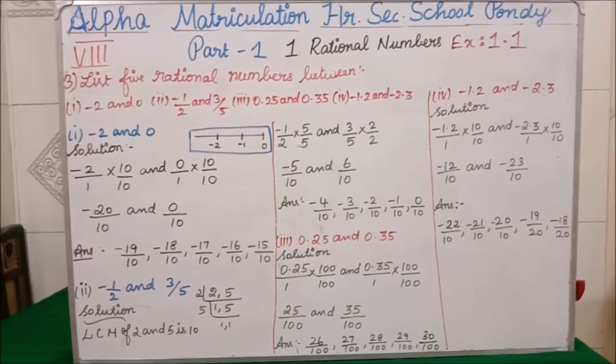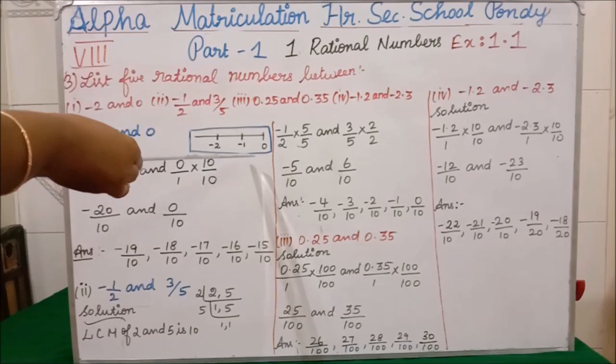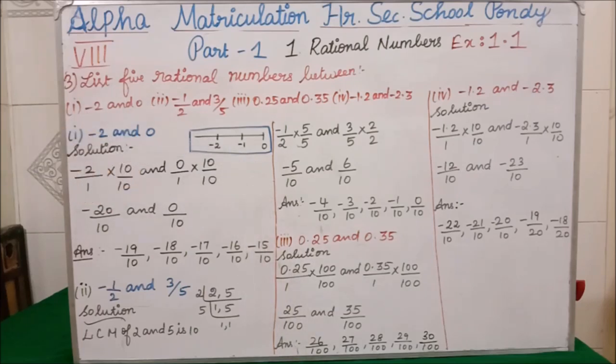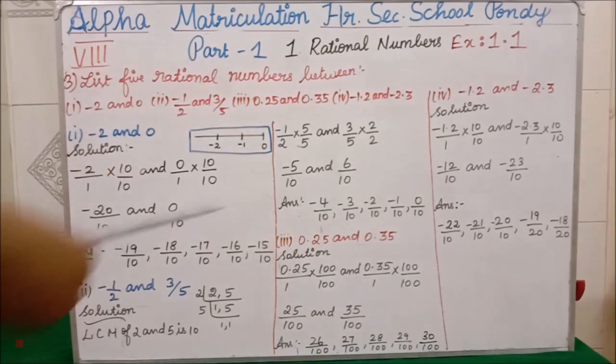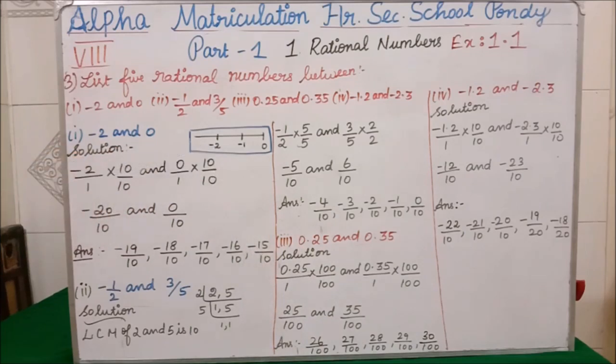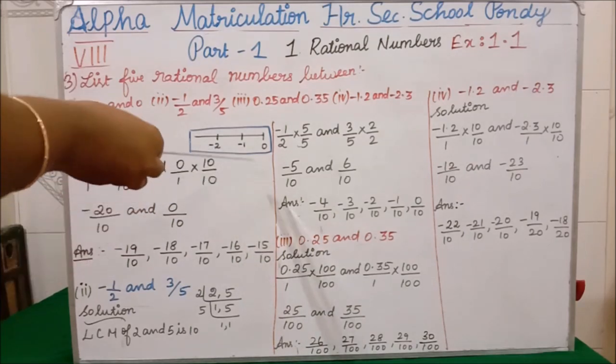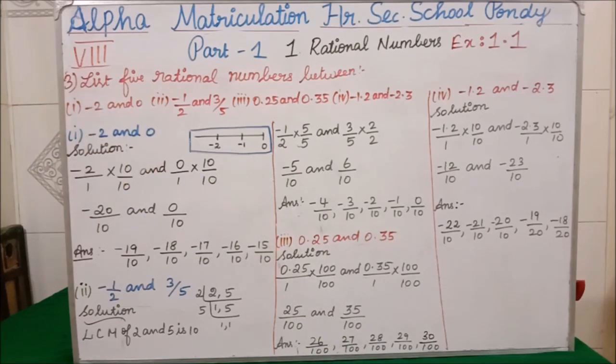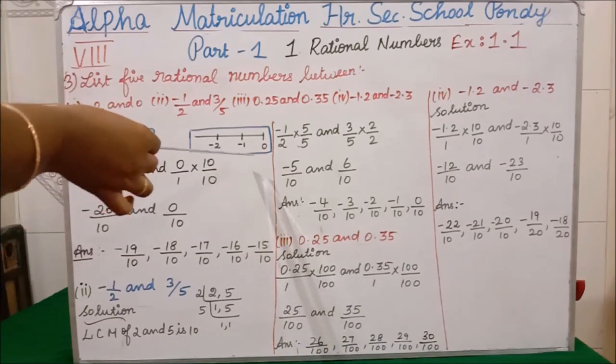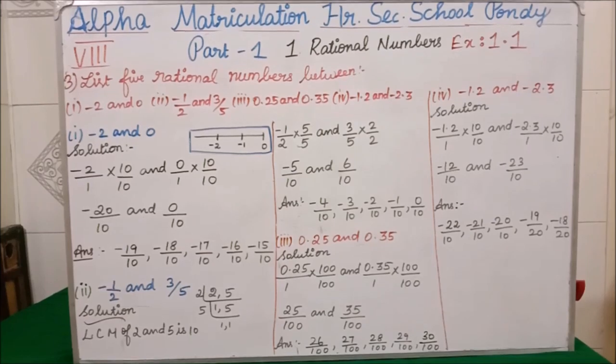When you draw it on the number line, 0 will be here, minus 1 will be here, minus 2 will be here. Isn't it? From 0 to minus 2, how many rational numbers in between are we having? We are having only 1. By seeing the number line, we can see only minus 1. But they are asking how many rational numbers? They are asking 5 rational numbers.